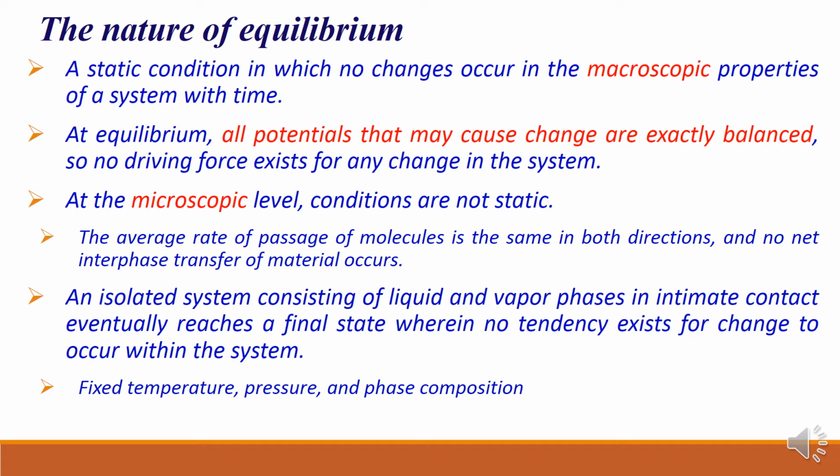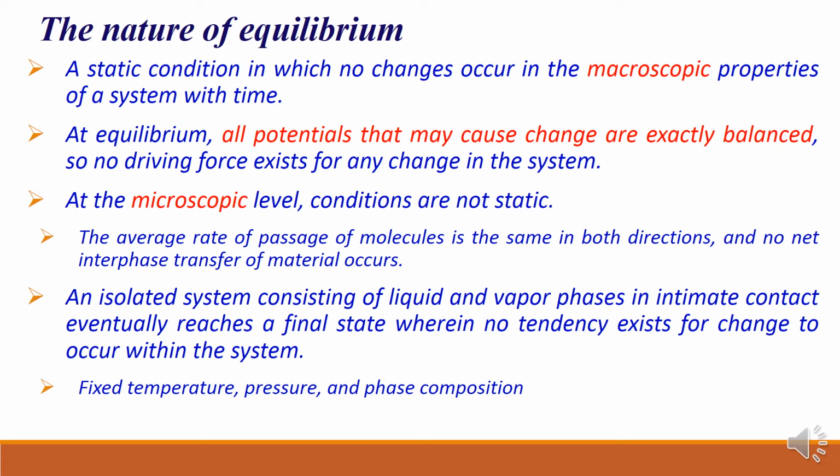So at equilibrium, why are we getting no change with respect to time, why are you getting a static condition? Because at equilibrium all potentials that may cause change are exactly balanced, right? That means the chemical potential, for example of the ith species in different phases, is constant, that is balanced.